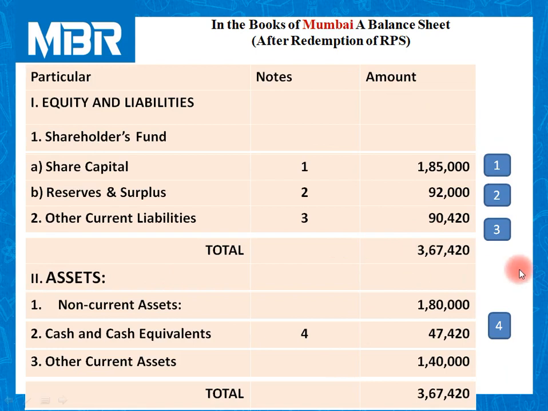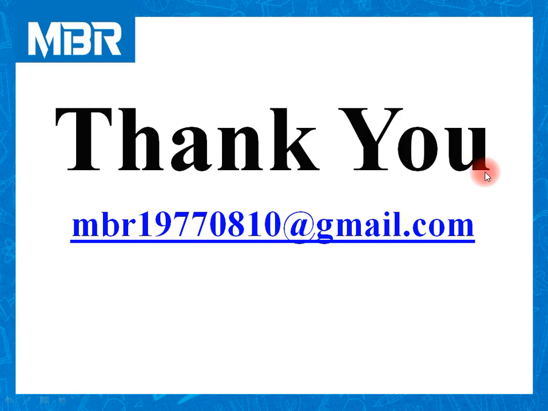So our balance sheet is settled, and in this question I have discussed one of the important points related to stopping or not paying the amount to RPS holders because of any reason. Take care of this adjustment very properly.